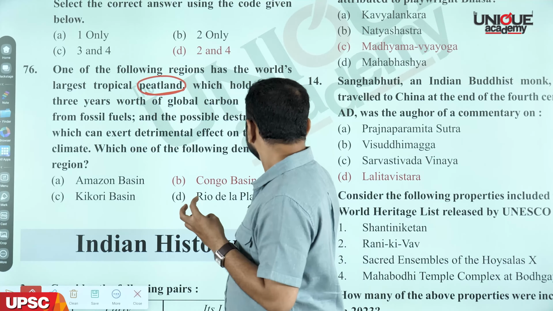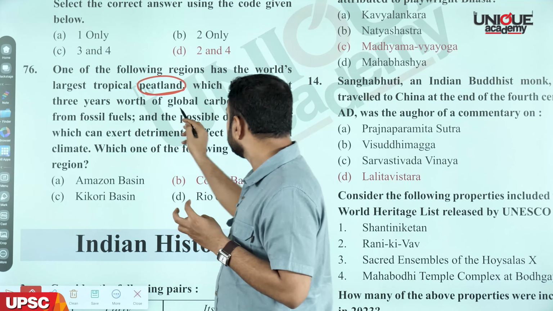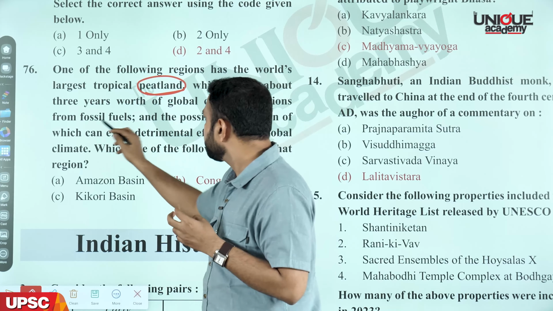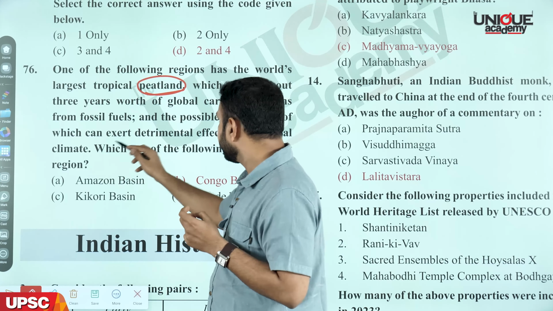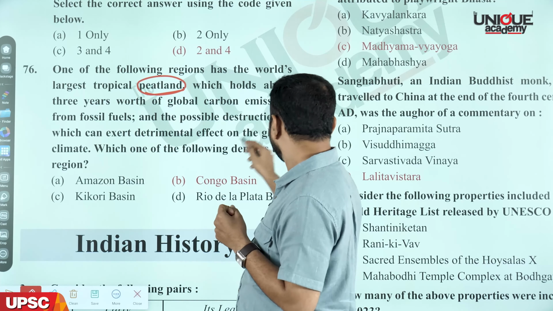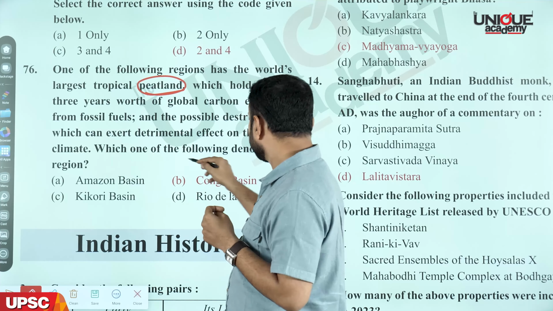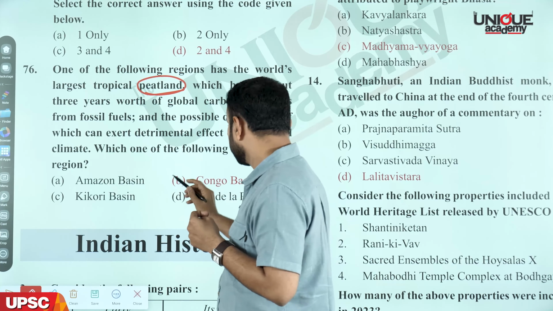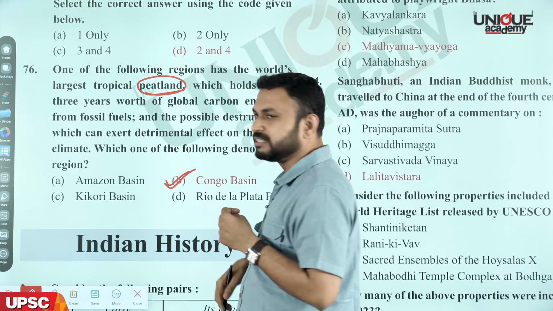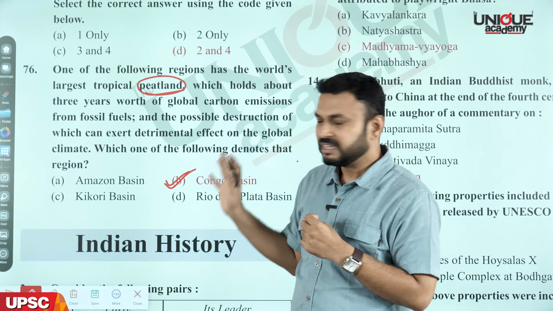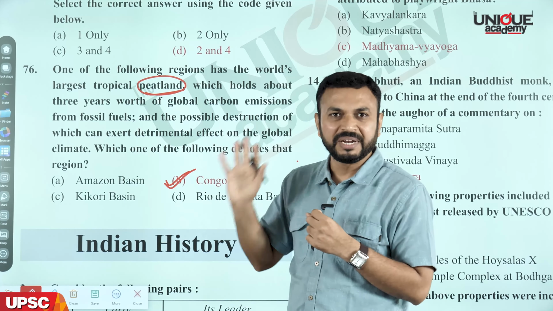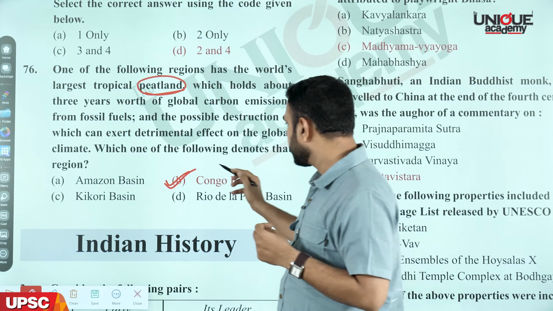It holds about 3 years worth of global carbon emissions from fossil fuels, and the possible destruction of which can exert a detrimental effect on the global climate. Which one of the following denotes that region? So the answer is Congo Basin. The Cuvette Centrale part of this Congo Basin is the largest tropical peatland in the world. So the answer is B.